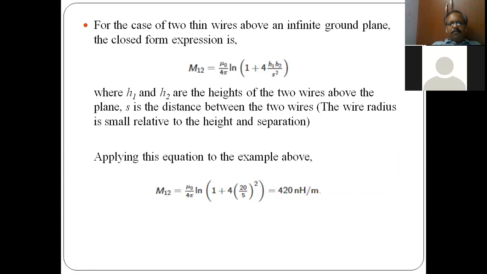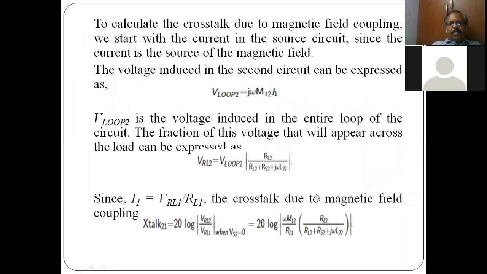We can do the calculations and find the expressions, right, for M12, mutual inductance 1 and 2, in terms of nanohenry per meter. By knowing the length of the line, we can calculate what is M12, right, or L1, and the voltage induced in the loop 2, that is called the crosstalk, right? So the expression for crosstalk we can have. In this expression, the reactance of L22, that is j omega L22, comes in the denominator, and in the numerator you will have the mutual inductance term. So this expression gives you the crosstalk due to magnetic field coupling.